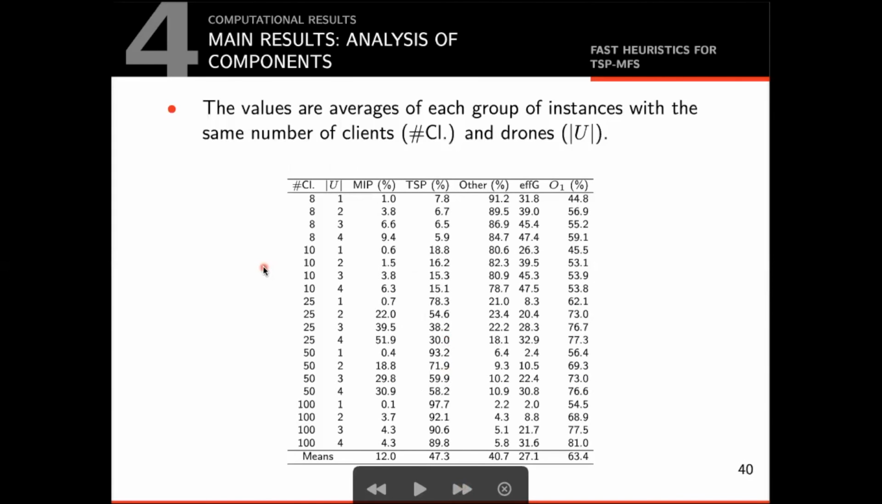Here we present an analysis of the main components of the heuristic. Each line of the table is the average of a group of instances with the same number of clients and drones. The third and fourth columns represent the contribution of the mathematical model and the TSP solver, respectively, in the total running time. The sixth column shows the percentage of schedules created by the grid scheduler whose objective value matches the lower bound. The last column shows the percentage of sorties with length 1 in the best solution. Recall that sorties with length 1 are the ones that are created by the matching algorithm.